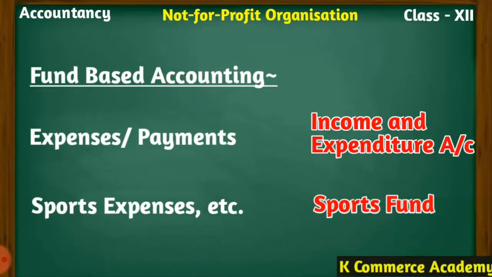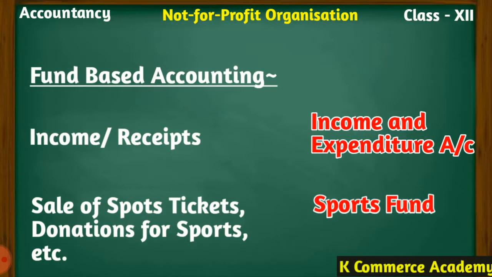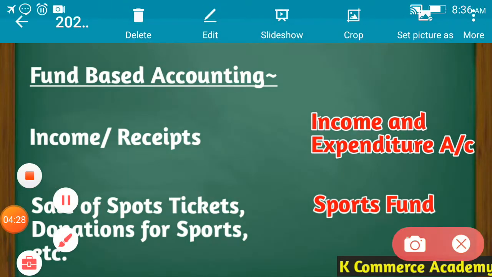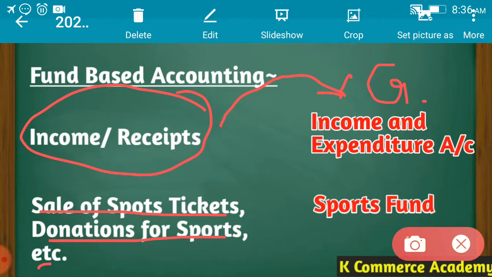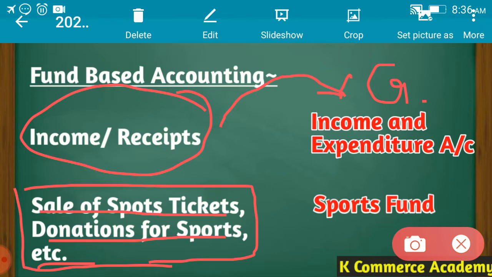Let us take another example, where the income and receipts are concerned. In the general scenario, all the incomes and receipts of revenue nature will be credited to the income and expenditure account. For example, sale of sports tickets, donations for sports, etc. All these items will be credited to the income and expenditure account, as these are the source of revenue income, revenue receipts.